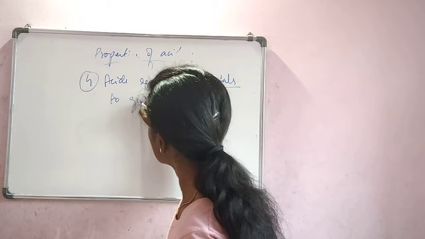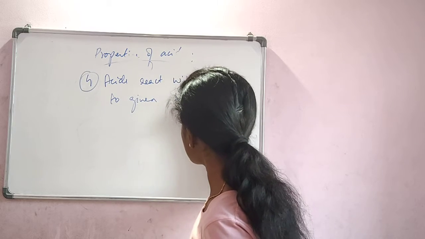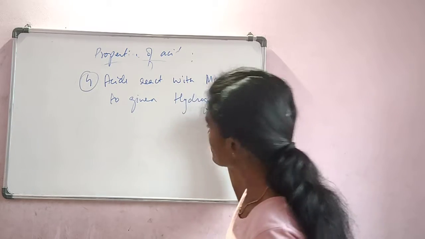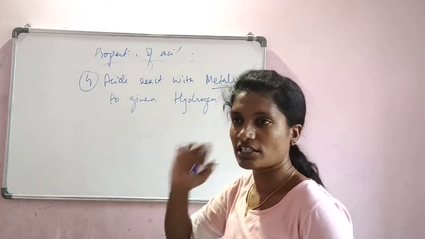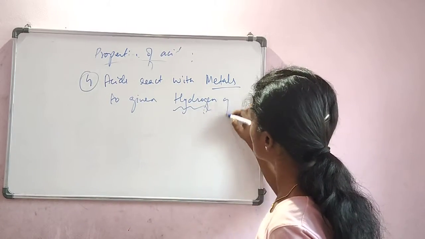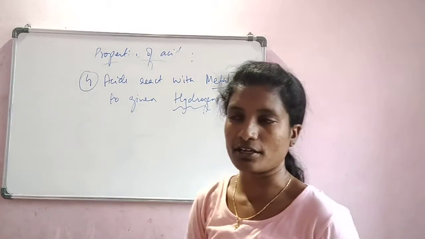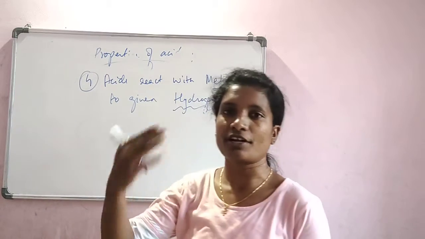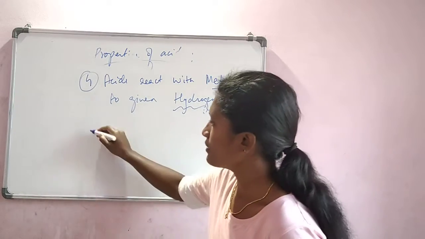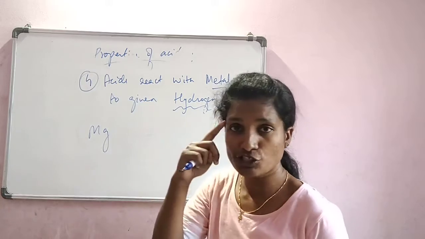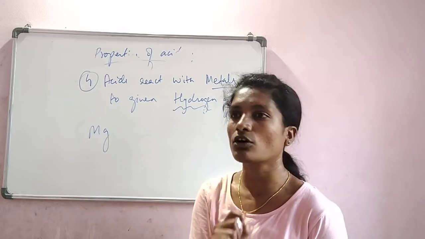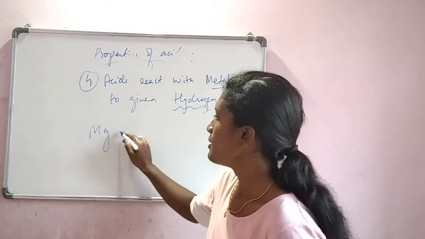to give hydrogen gas. Of course, they form salts. Along with the salt, evolution of hydrogen gas is very important here. This one also we have already done. So in the previous chapter, we studied the evolution of gas, which was a characteristic of a chemical reaction.